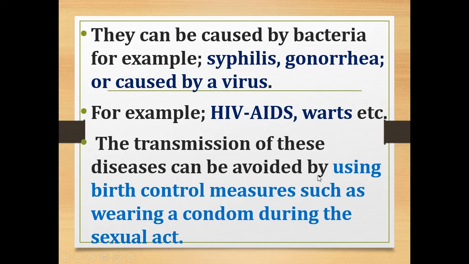It can be avoided by using birth control measures such as wearing a condom during the sexual act. Okay, so if the person is affected by a sexually transmitted disease, they can use a condom during the sexual act to avoid the transmission of such diseases.